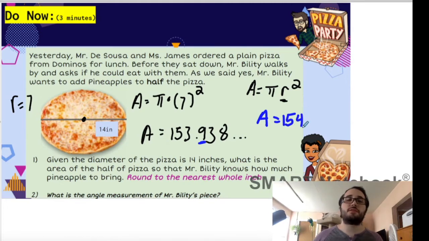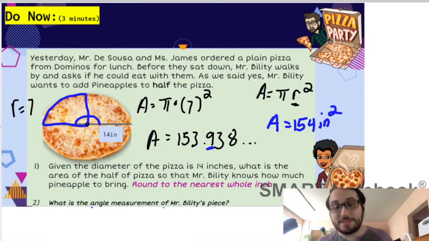If you wrote 154, you're still wrong because it says round to the nearest whole inch. So we need to write 154 inches squared. Okay? But here's the thing. When we found the area of this pizza, this is the whole pizza.